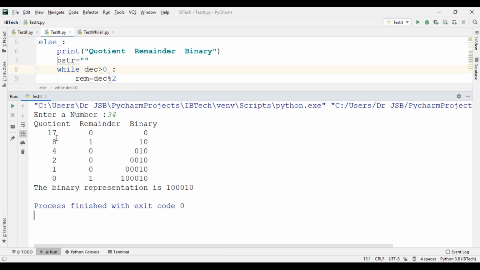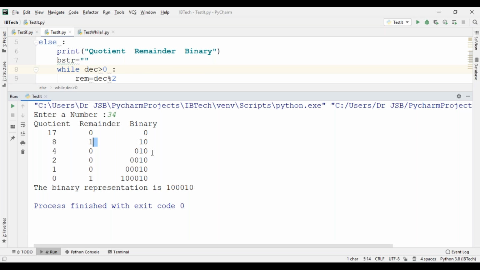First you take 34. 34 divided by 2, the quotient is 17 and the remainder is 0, so the binary digit is 0. Next, 17 divided by 2 gives 8, remainder 1. With the previous digit added, that is 1 0. Next, 8 divided by 2 gives 4, remainder 0. With the previous digits, 0 1 0.